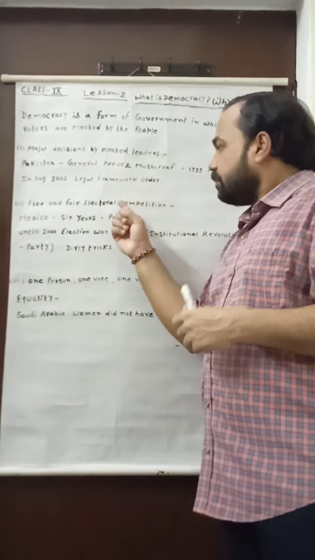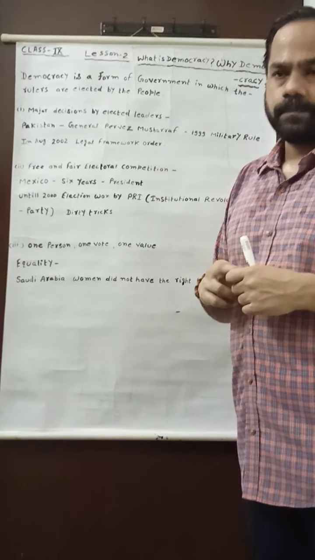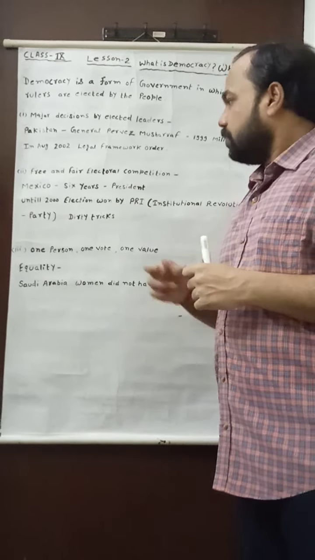To understand this free and fair electoral competition, I will give you the example of Mexico, a country of North America. In Mexico, you may see that every 6 years, the election of president is conducted.